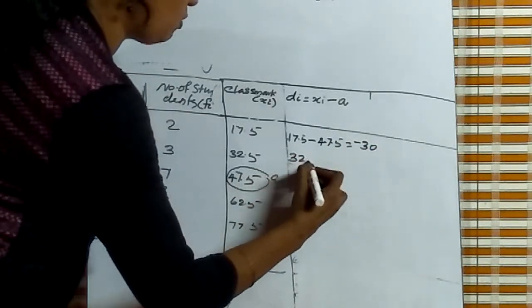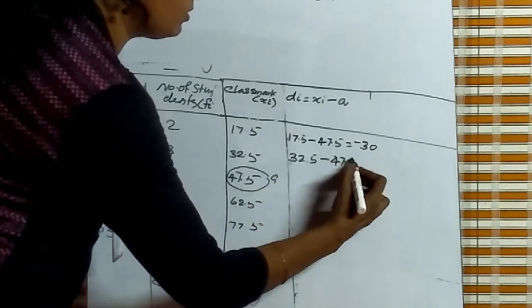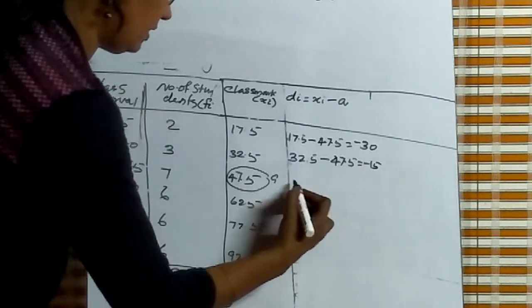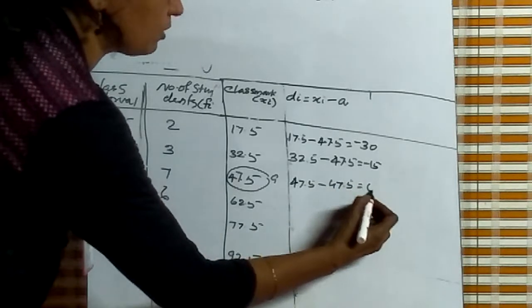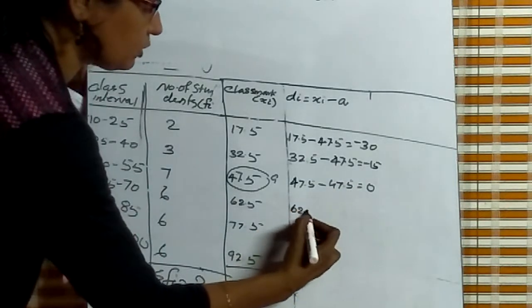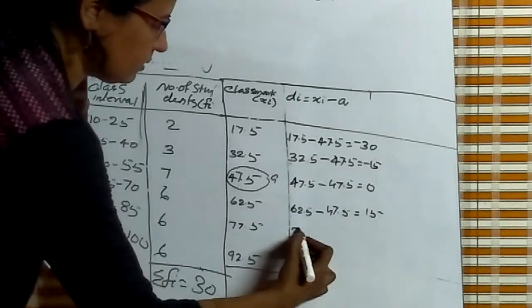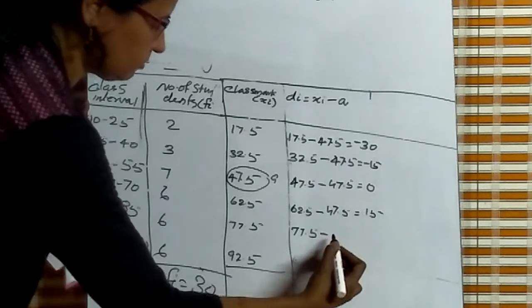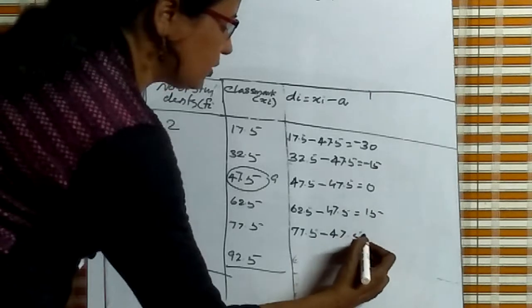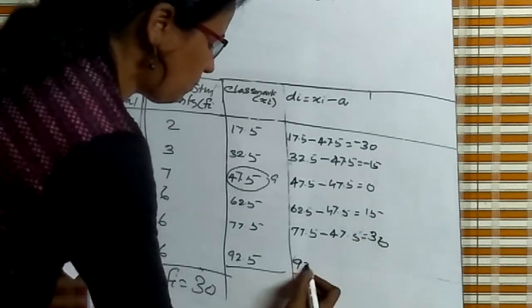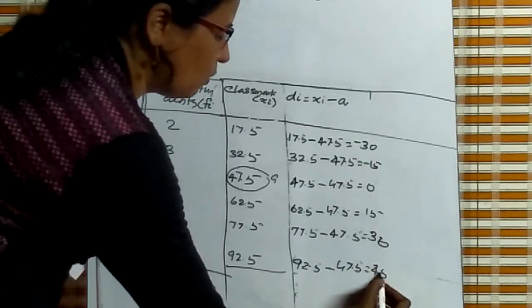Next, 32.5 minus 47.5 is equal to minus 15. Next, 47.5 minus 47.5 equals 0. Next one, 62.5 minus 47.5 equals 15. 77.5 minus 47.5 is equal to 30. Next, 92.5 minus 47.5 is equal to 45.